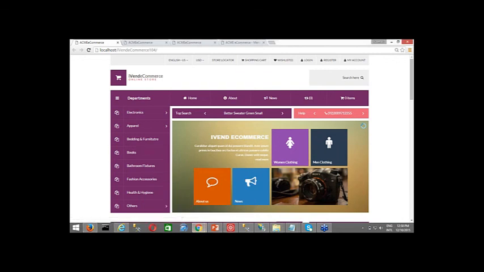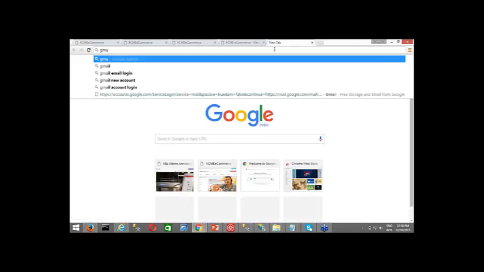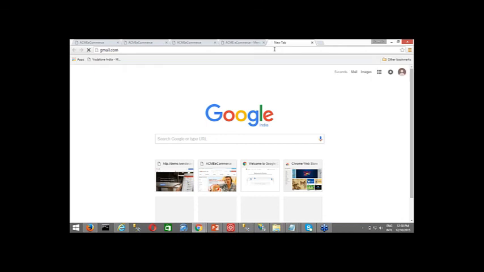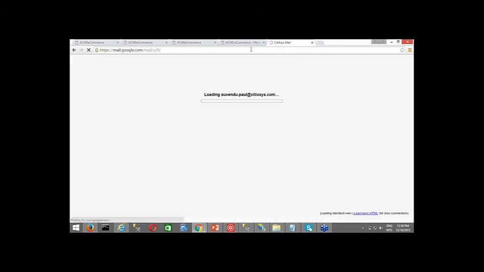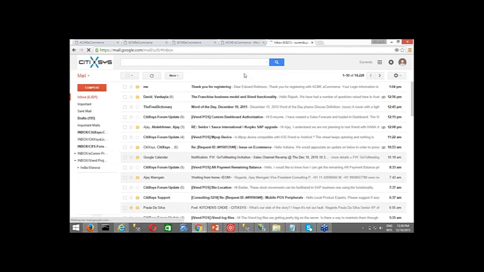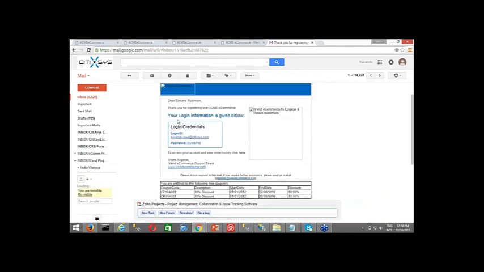If I open Gmail, I will be able to show you how it comes. Yeah, see here. These are the details: your login information is this and your password is this. As soon as you enter this password, it will ask you to change the password, right? So this is a welcome email. You can change the text that is coming over here, based on your company and everything.